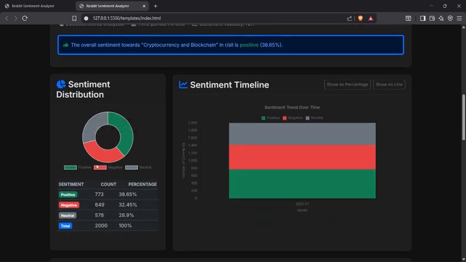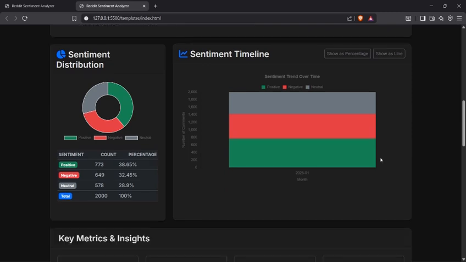Now here we can also see that there is a pie chart regarding that. The sentiments are positive, negative, neutral and total, in which the count of the positive statements is 773, which approximates to 38.65%. Then the second is the negative sentiment, and the count of the negative sentiment is 649 for 32.45%. Then comes the neutral sentiment, and the count is 578 for 28.9%, and the total of all these three sentiments is 2000 comments, and the percentage is 100%. Here we can also see that there is a graph for the sentiment timeline.